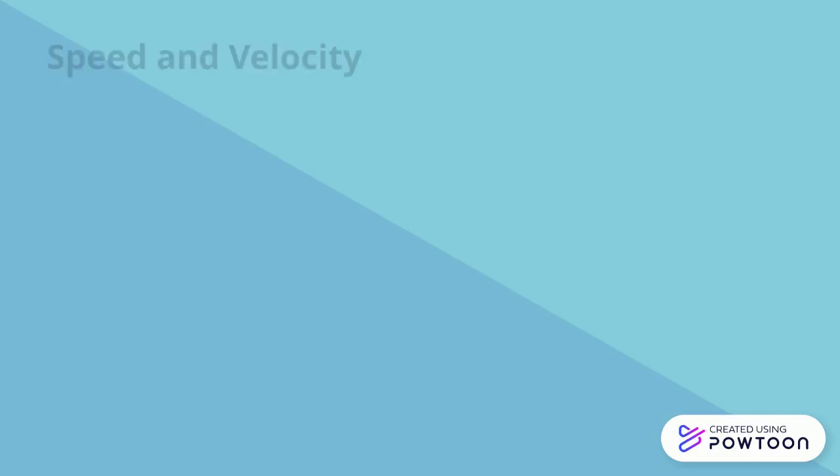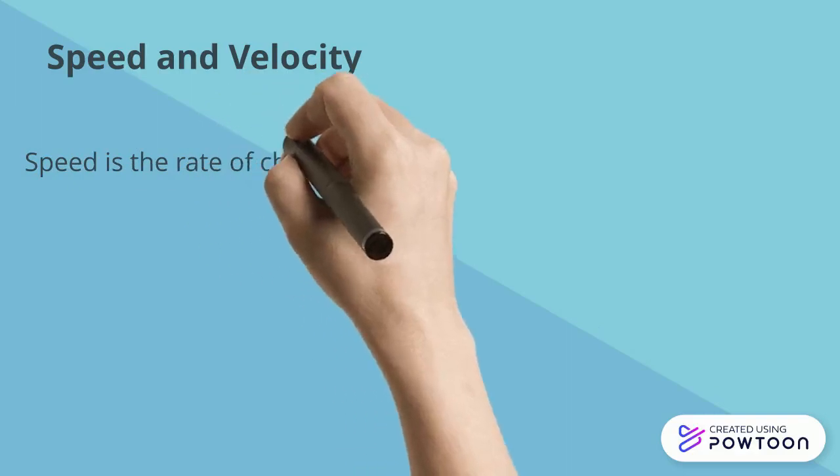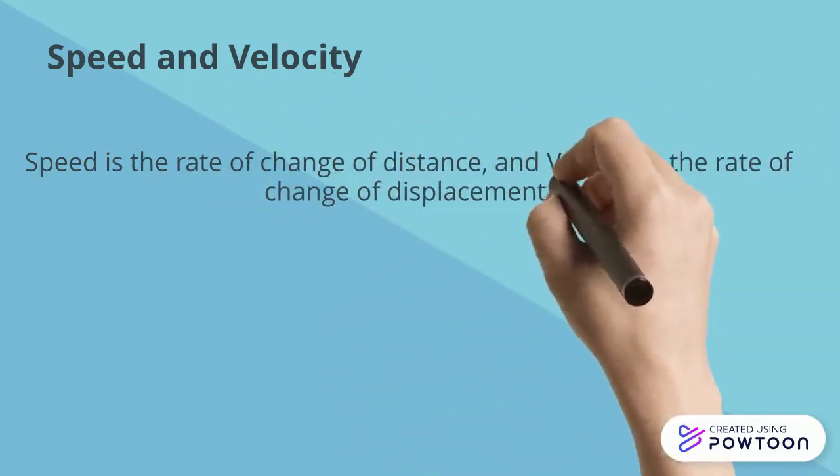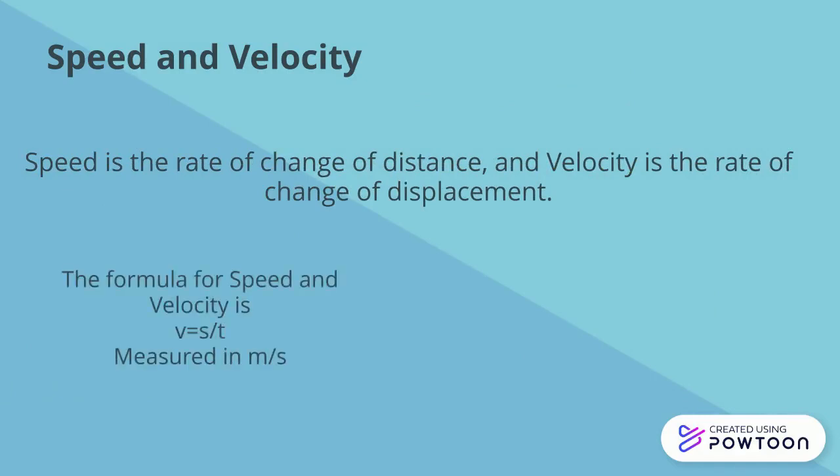Speed and velocity. Speed is the rate of change of distance, and velocity is the rate of change of displacement. The formula for speed and velocity is V equals S divided by T, and it is measured in meters per second.